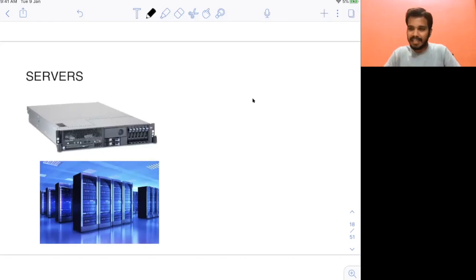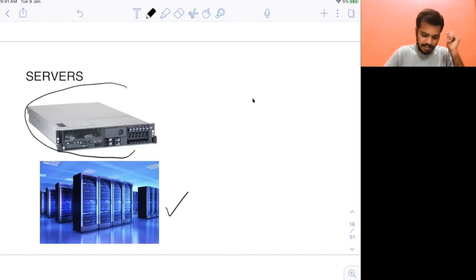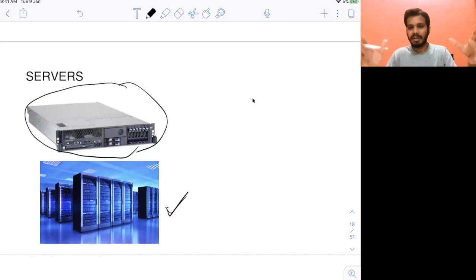Now think about this. Will they run their program on some laptop like yours? They will not, right? Where will they run it? They will run it on servers. Normally you have data centers, and in data centers you have a lot of servers. You can see the data center photo here. This is a single server, and in data centers you have multiple servers. On these, the code of Facebook, Google.com, and YouTube.com is running.